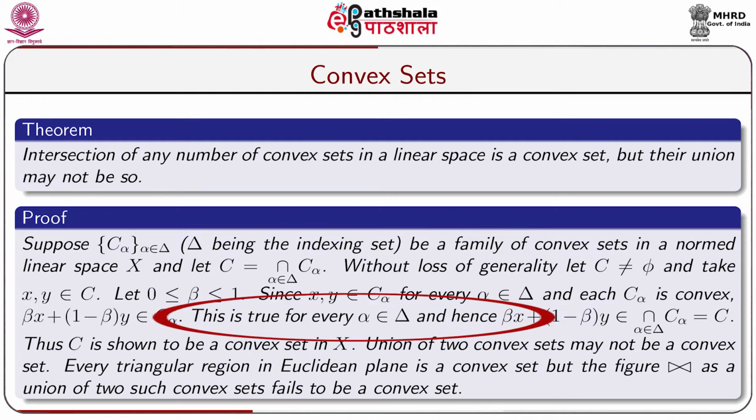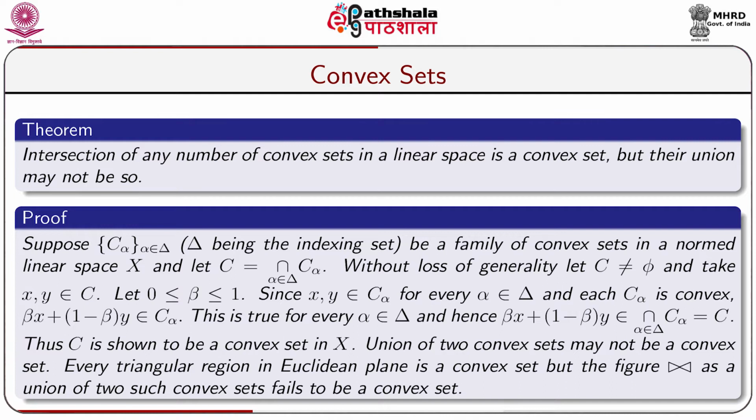This is true for every alpha belonging to delta, and hence beta x plus (1 minus beta) y belongs to the intersection of C alpha, which is assumed equal to C. So, beta x plus (1 minus beta) y belongs to C, and thus C is shown to be a convex set in X.